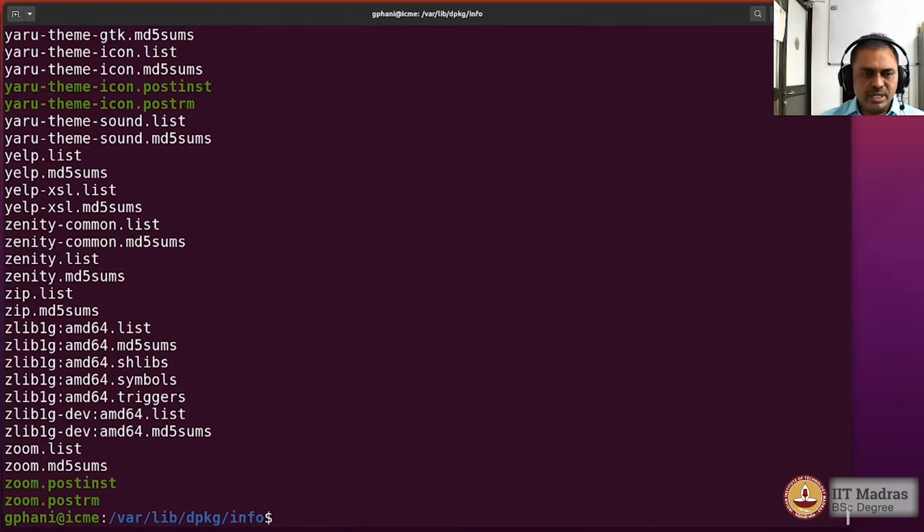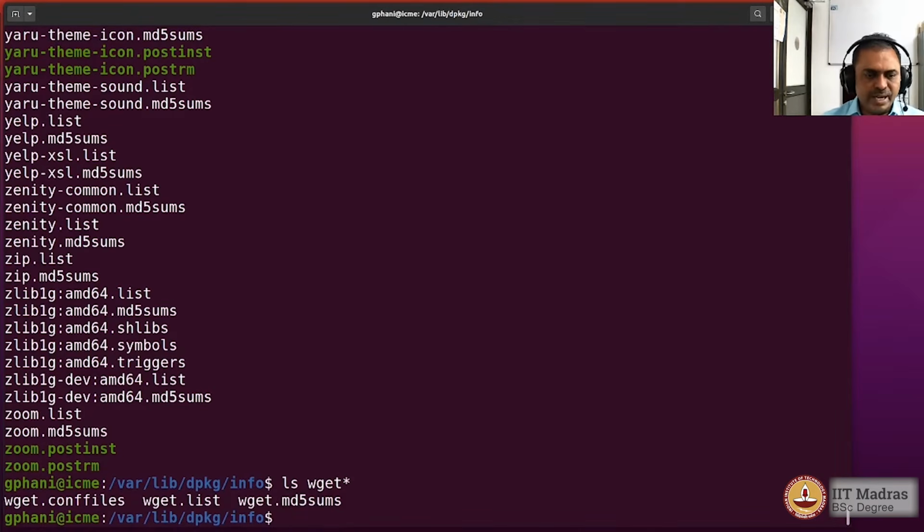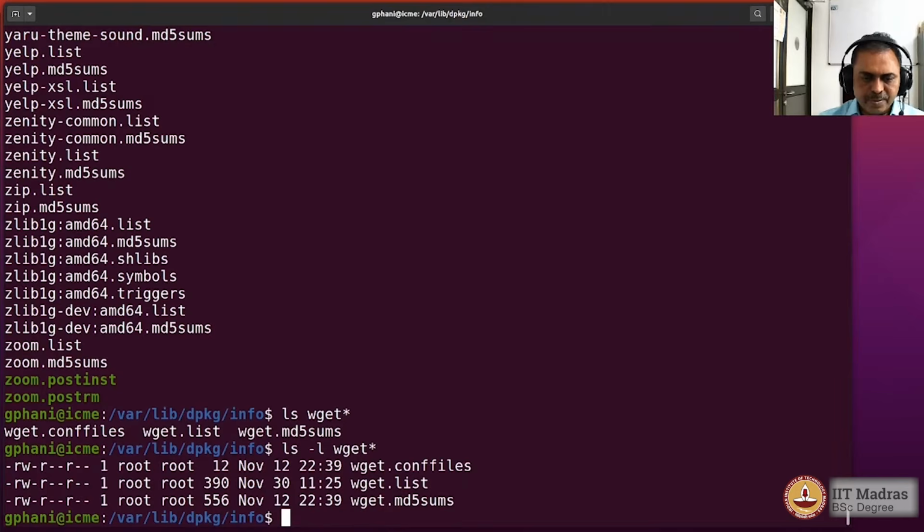So let us explore files for a particular package. Let us say wget. So ls wget star, and you could see that there are 3 files. So ls -l wget. So you can then see what are those pieces of information that we have. So more